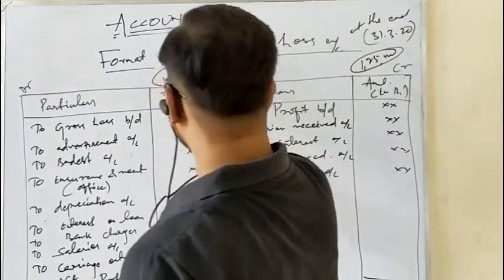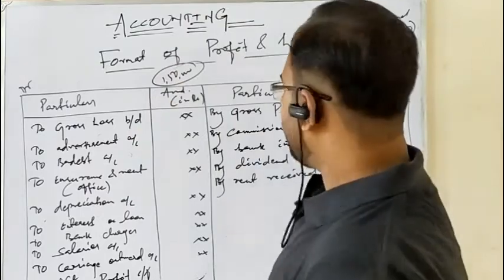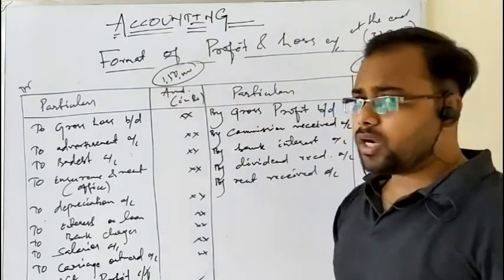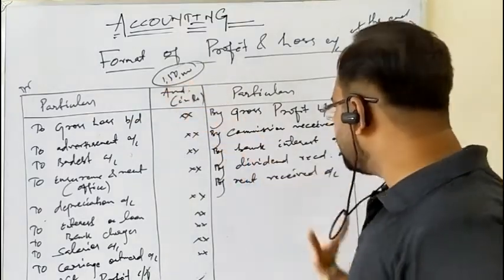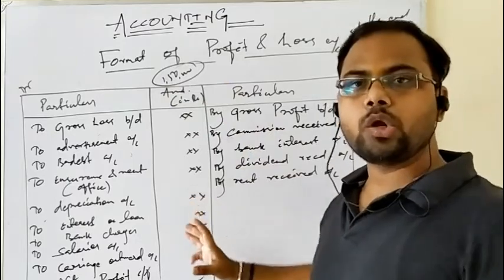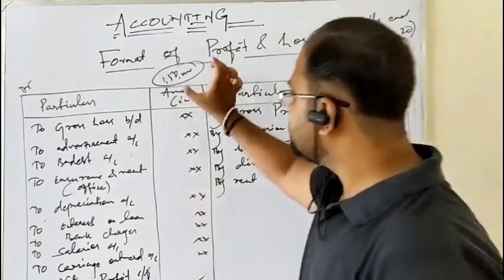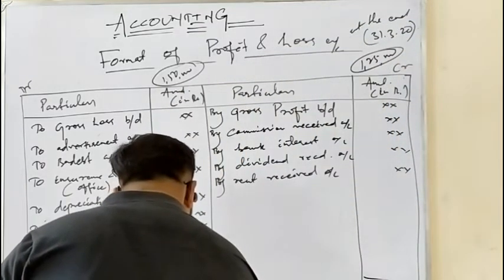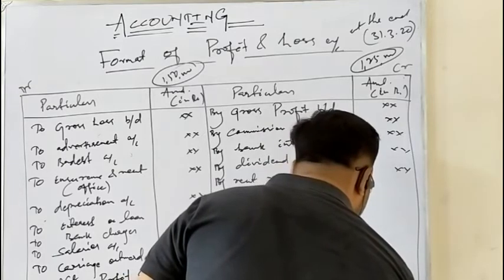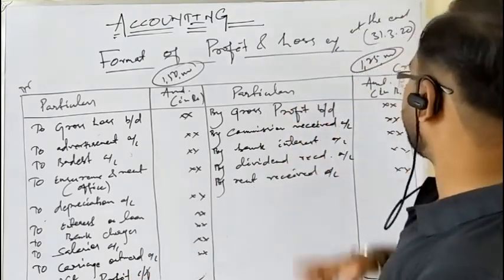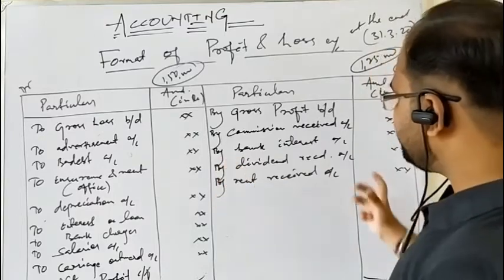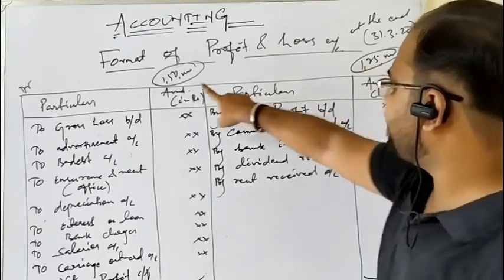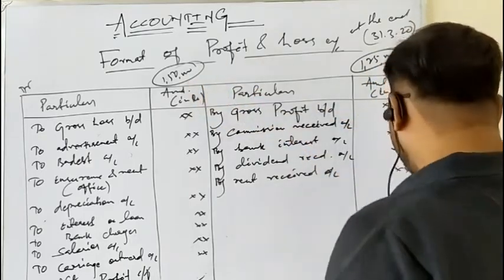1,25,000. So tell me students, which is the highest total? 1,25,000 or 1,50,000? Simple. 1,50,000 is supposed to be the highest amount. According to matching concept and the procedure of preparation of ledger account, we'll put this total on both the sides of profit and loss account. So how much will we put here? 1,50,000. So what is the total of the credit side? 1,25,000. So tell me, which is the deficit side? The deficit side is the credit side. And what is the deficit amount? 1,50,000 minus 1,25,000. So the amount comes here as